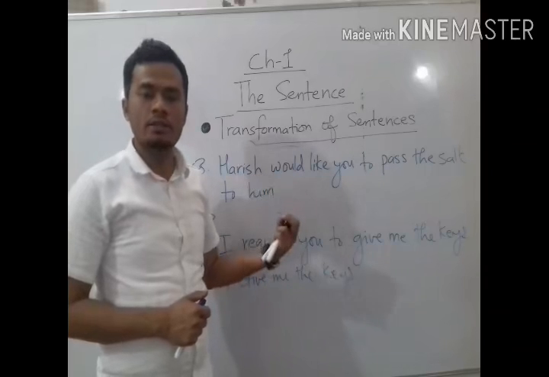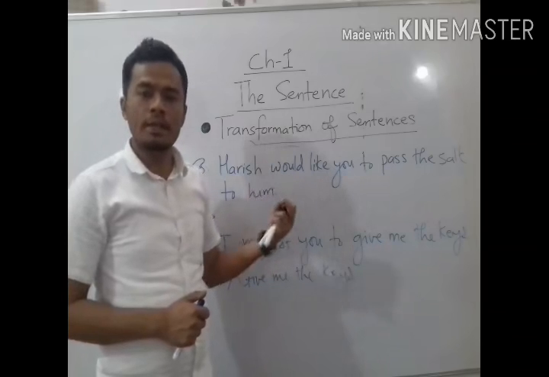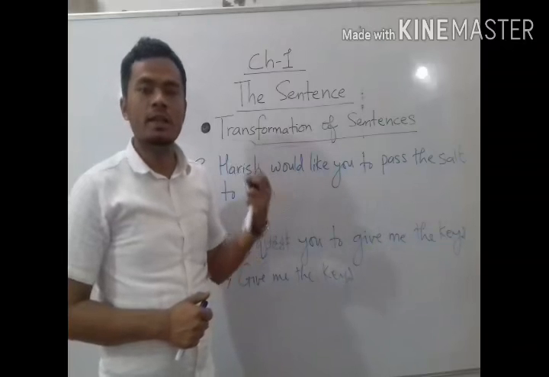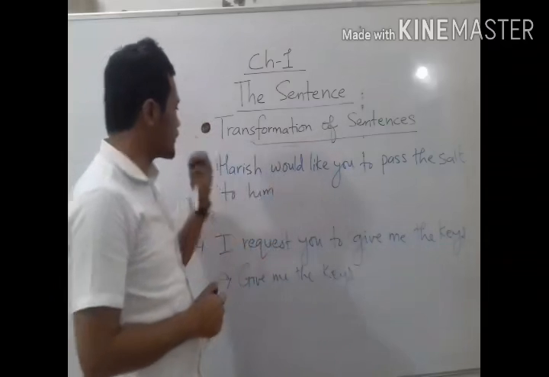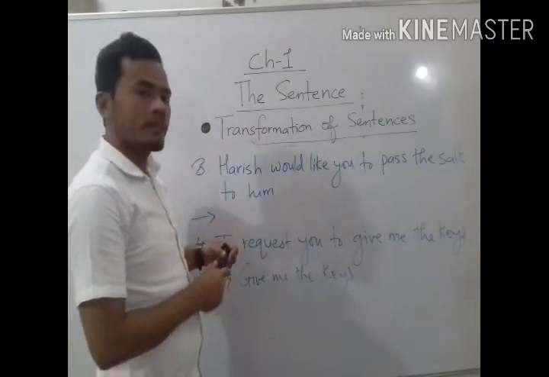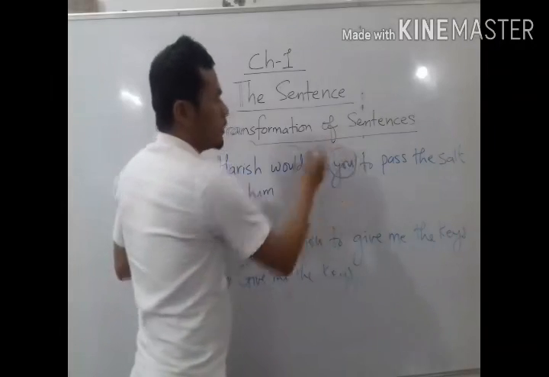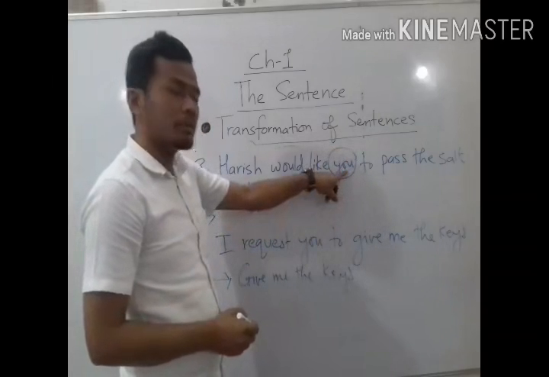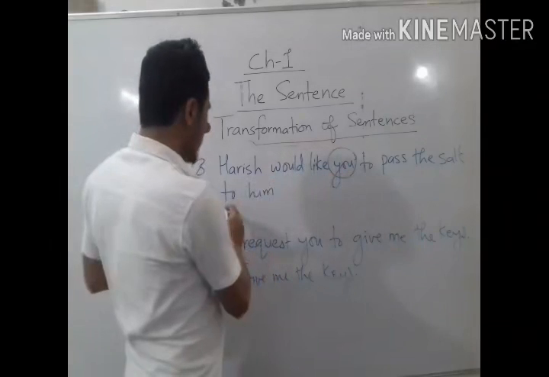We need to understand the subject of each imperative sentence will be you, because we would be speaking to someone using the word you. So here the imperative sentence would be, you would be the subject, but we will not use the subject here. So we will write,